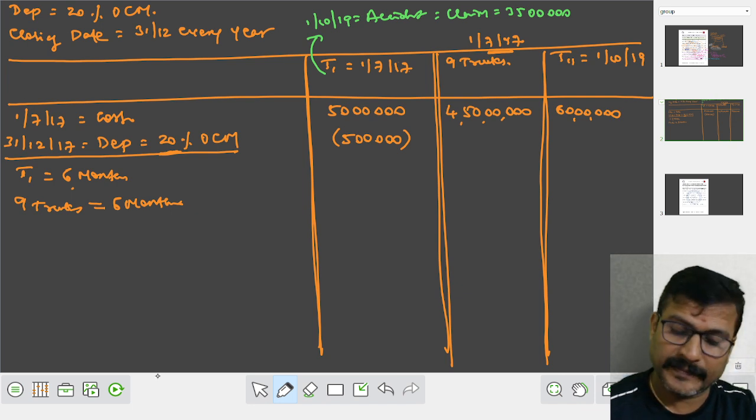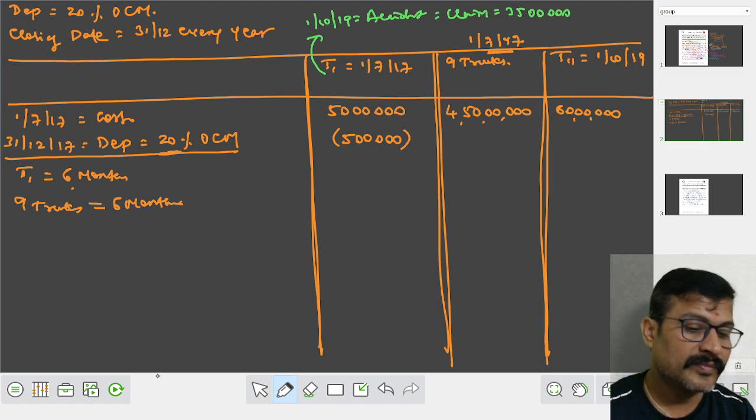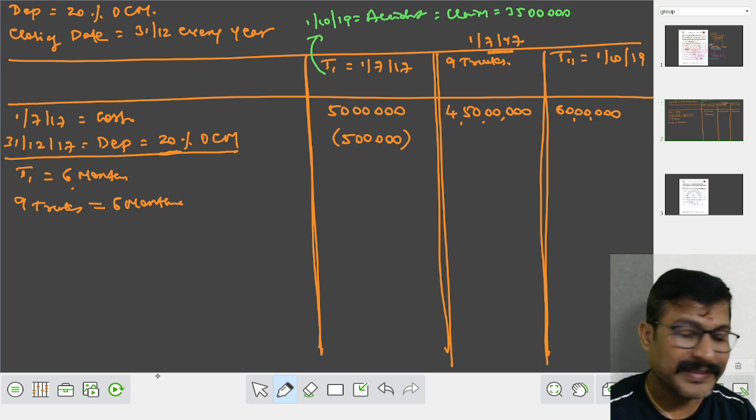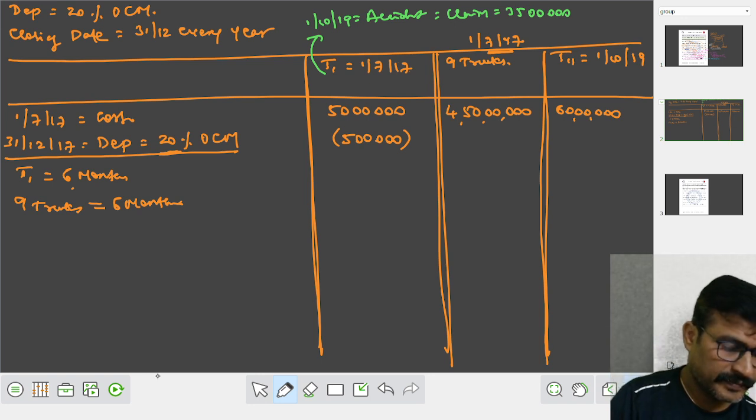Work out same for 45 lakhs. 45 lakhs into what percent? 20%. For how many months? For 6 months. Let me use a calculator. See what happened.